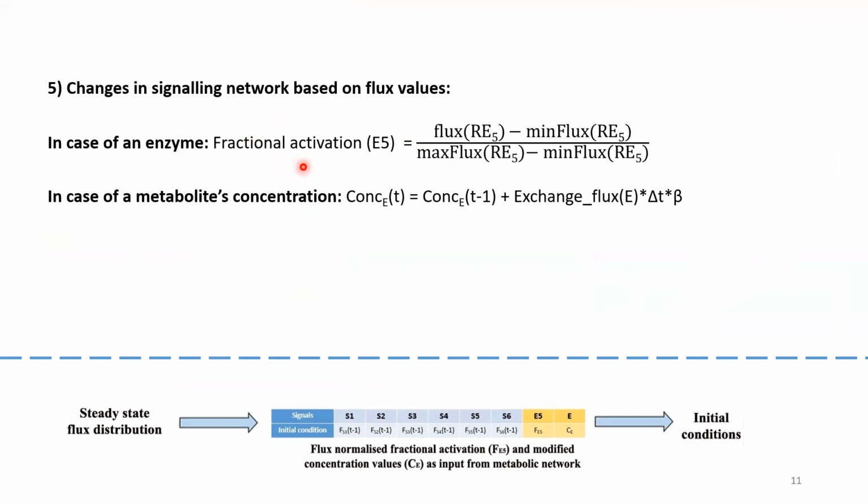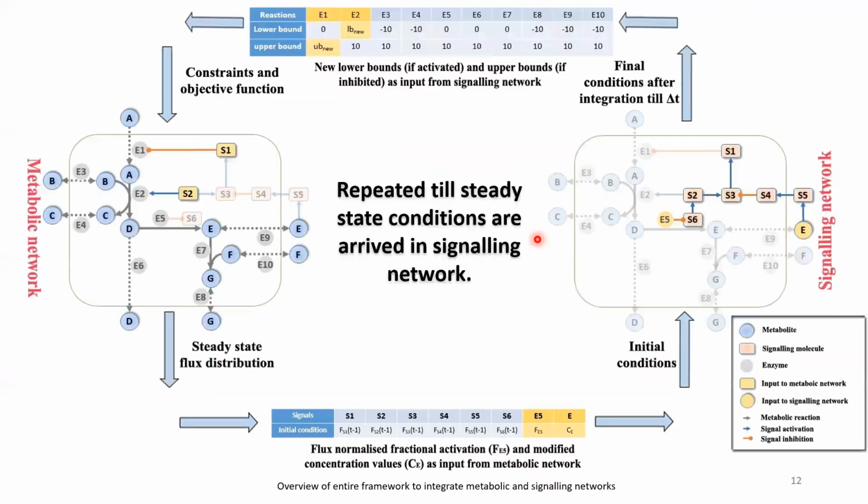In case of an enzyme, we use this particular formula to modify the initial conditions of a particular enzyme E5. Or in case of a metabolite concentration, we obtain the concentration of a particular metabolite at time t using this formula. This exchange flux value comes from the metabolic network's flux balance analysis. With a new set of initial conditions, we start simulating the signaling network again, and this process is repeated until steady state conditions are arrived at in the signaling network.